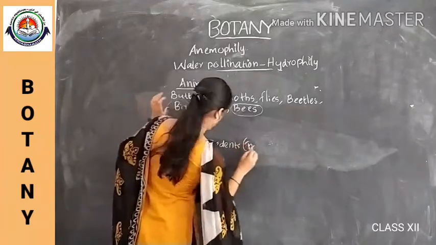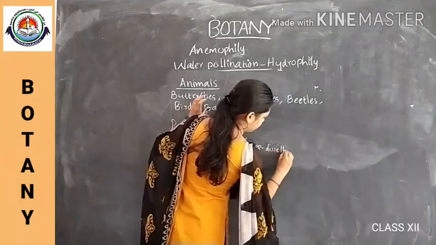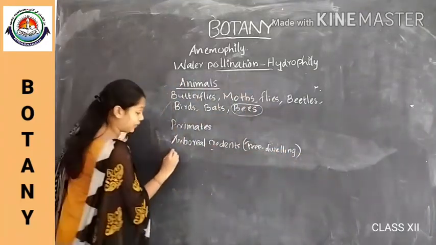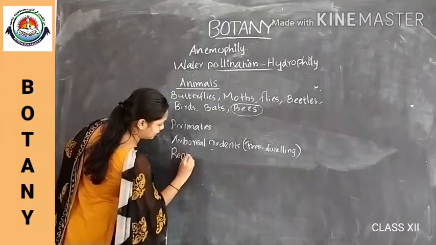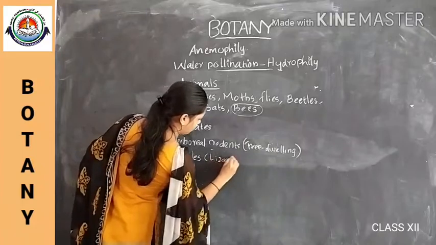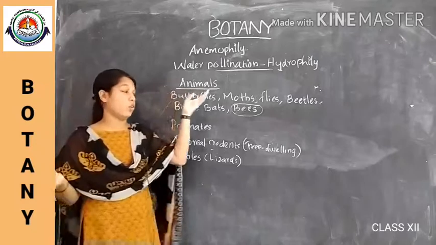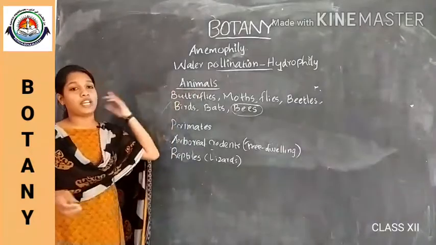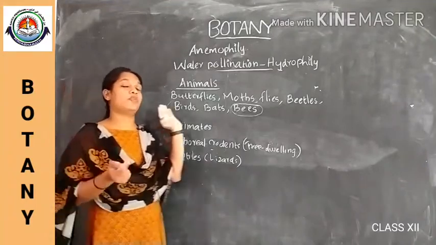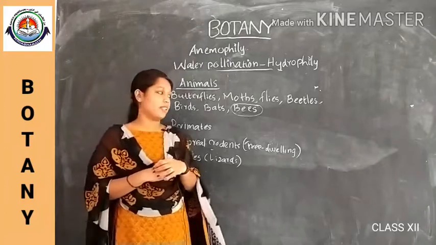Arboreal means tree dwelling. Rodents and reptiles like garden lizards are also agents that cause pollination through animals. Okay, so these are also examples of animals carrying out pollination in flowers.